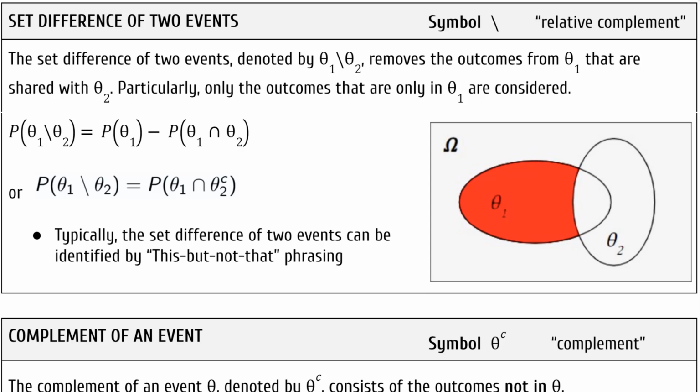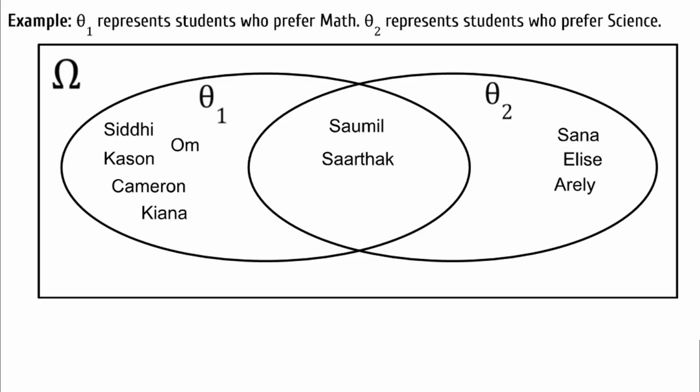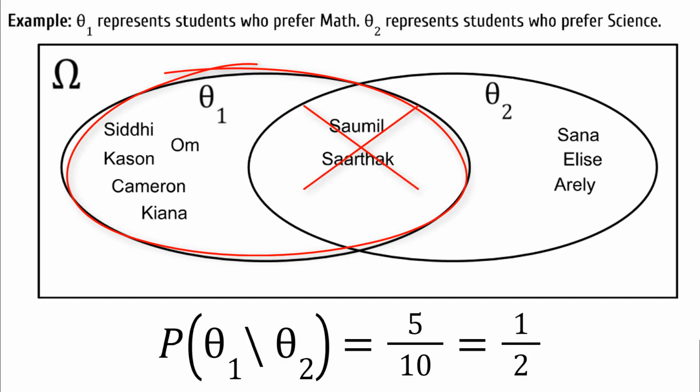Typically, the set difference of two events can be identified by this but not that phrasing. If I'm asking for the probability of theta 1 set difference theta 2, I'm asking for how many people are in theta 1 but not in theta 2. That would be Siddhi, Om, Kason, Cameron, and Kiana. We would not include Samil and Sarthik because they are also in theta 2. So this but not that.